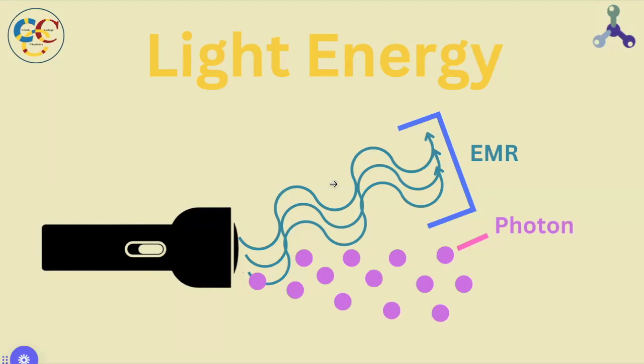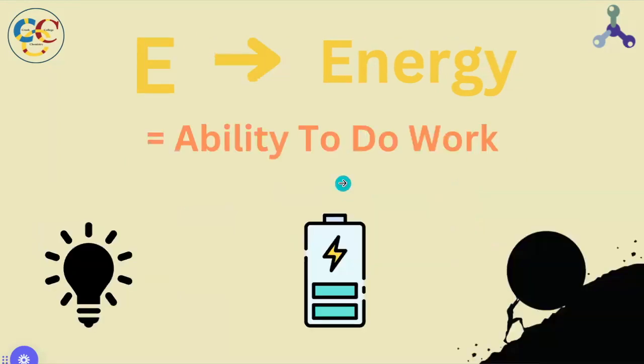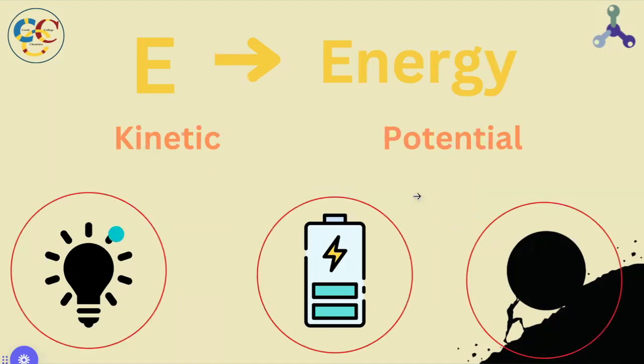Light takes on multiple forms, so let's define and describe its energy accordingly. Broadly speaking, energy is the ability or capacity of a system to do work and to make change happen. It takes many different forms, such as chemical energy and electrical energy, and it's described in different ways accordingly, but overall, we classify all types of energy as a combination of kinetic, energy of motion, and potential, energy of position